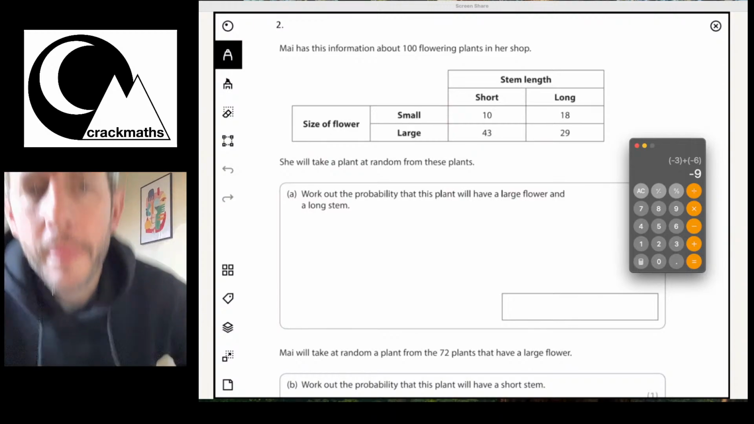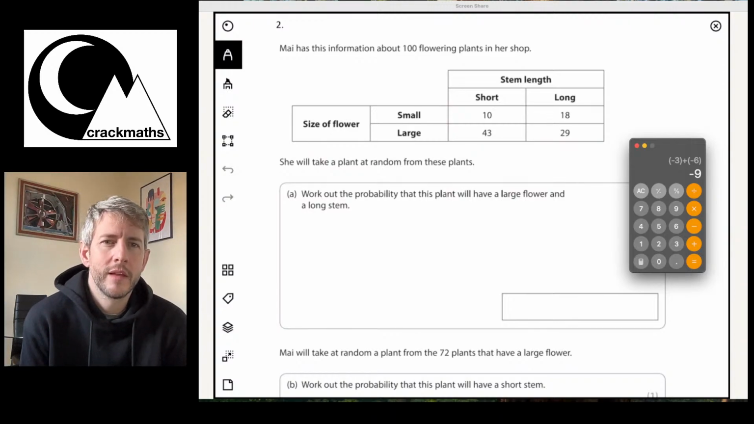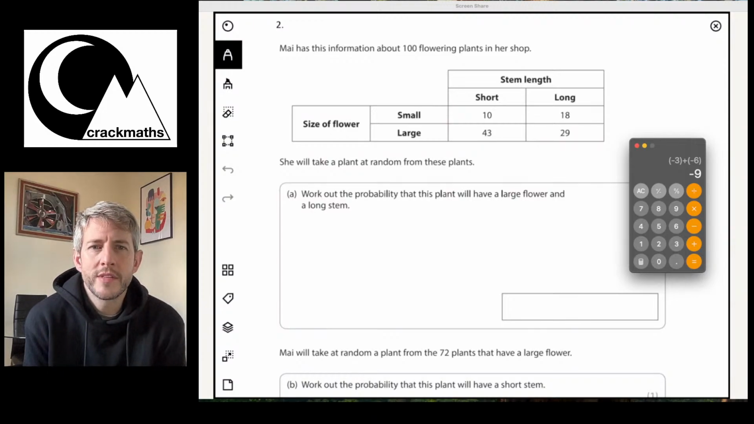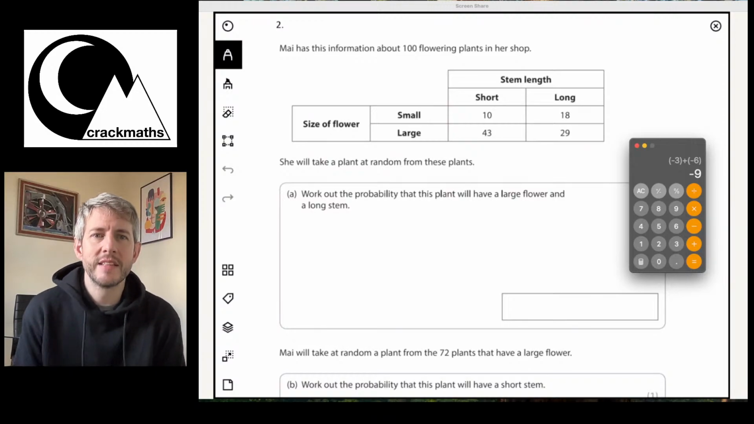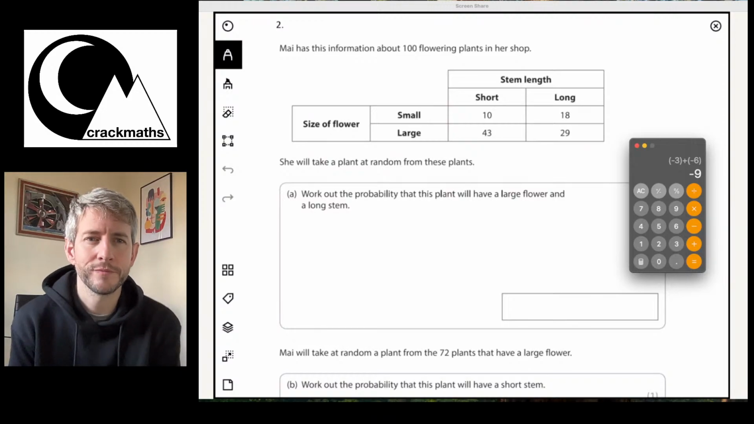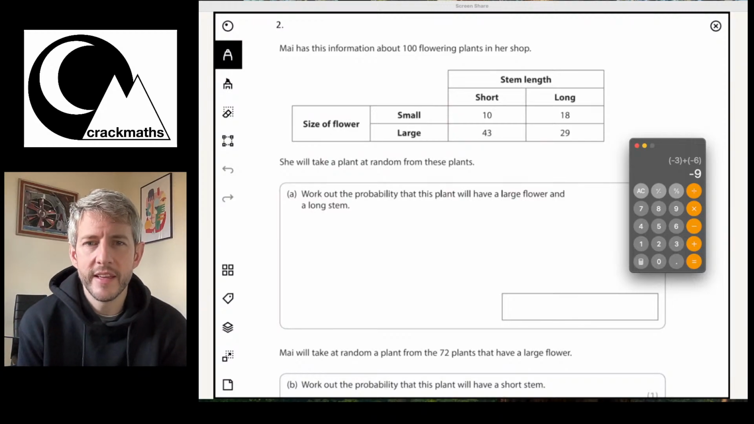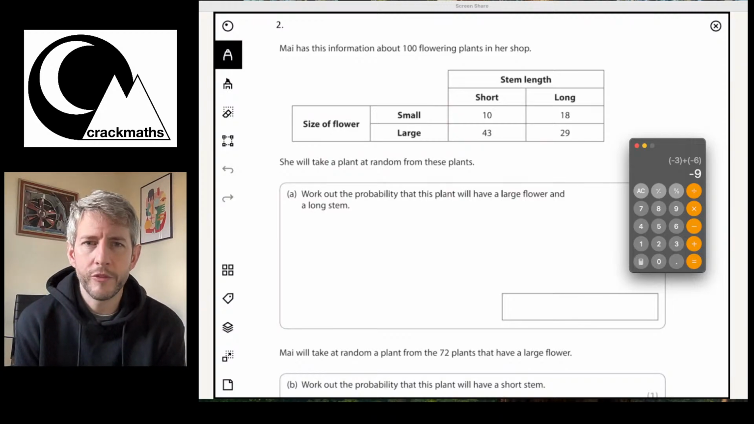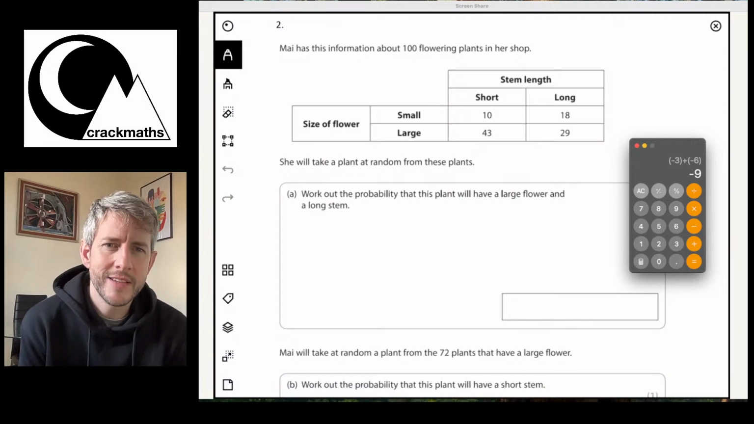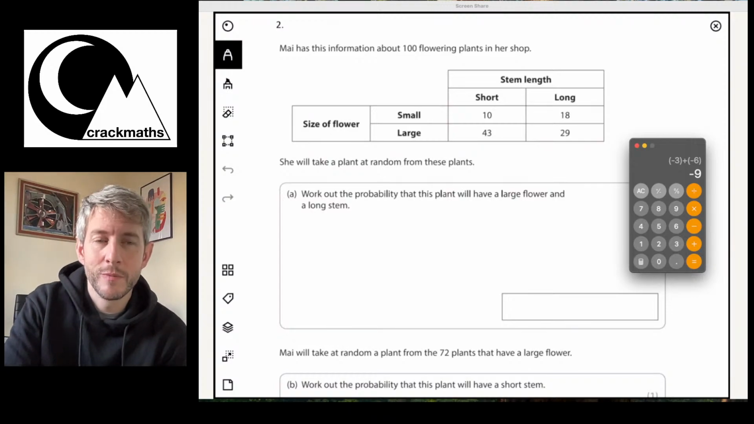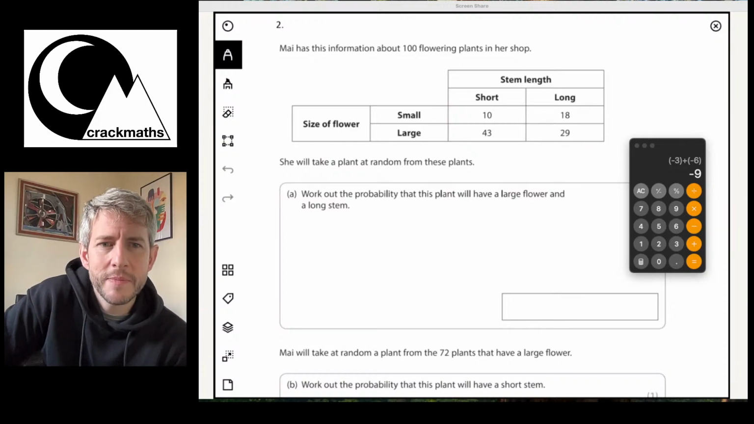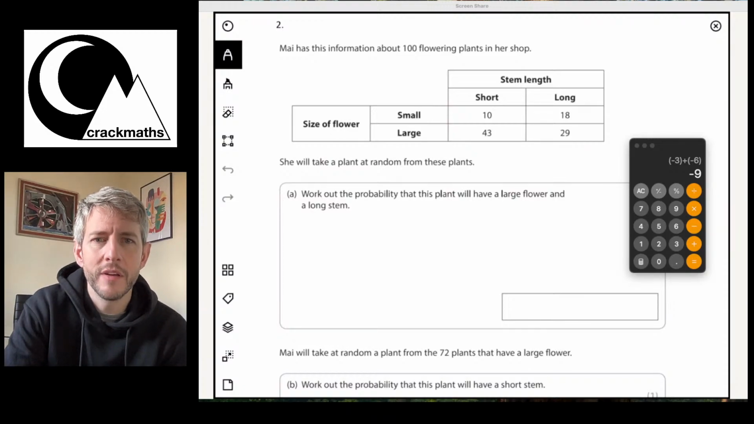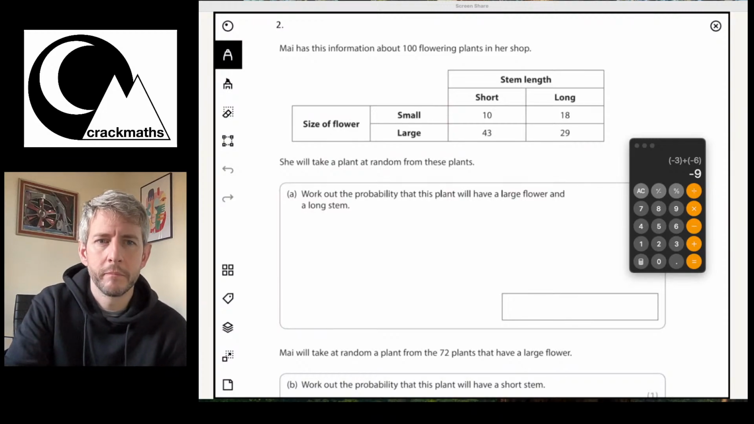Okay, we've got size of flower, stem length. The size of flower is broken into small and large, the stem length is broken into short and long. It says she will take a plant at random from these plants. Work out the probability that this plant will have a large flower and a long stem.